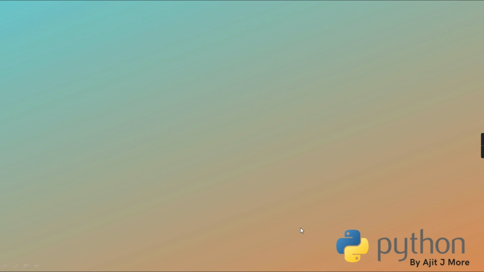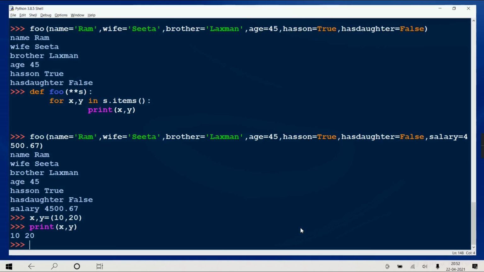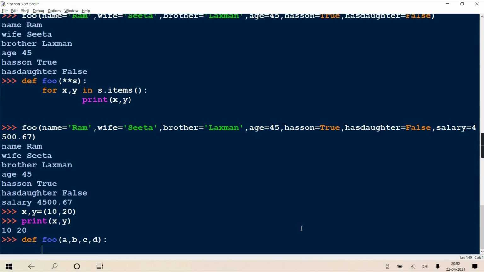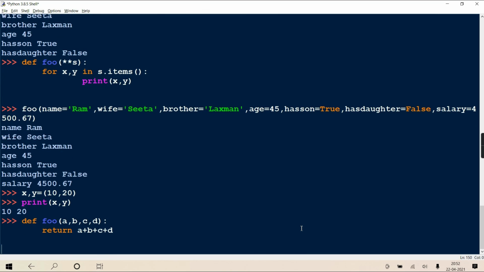Agreed? Now the other concept, unpacking mechanism. When this unpacking technique comes, what Python says is, you have defined one function with a fixed number of arguments, not variable length. def foo(a, b, c, d), and it is going to return the addition of it. Now what Python says is that you can store 4 values in one tuple and just pass a single tuple at the time of call.